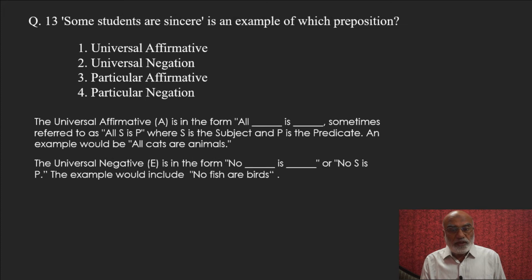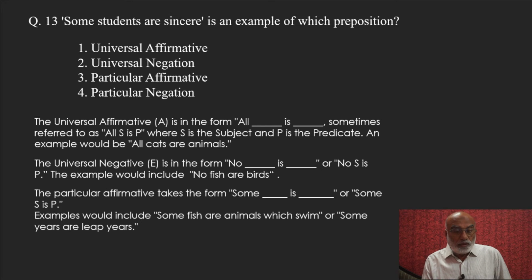The universal negative is in the form no blank is blank, or no S is P. The example would be no fish are birds. The particular affirmative takes the form some blank is blank, or some S is P. Examples would include some fish are animals which swim, or some years are leap years.